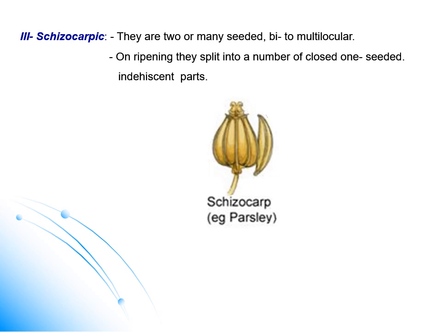This is characteristic. The schizocarpic fruit is one of the characteristics of family Umbelliferae.